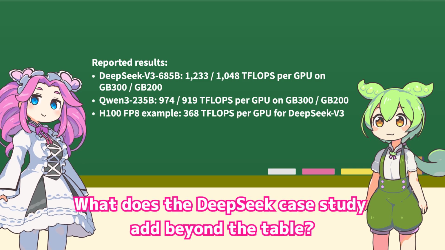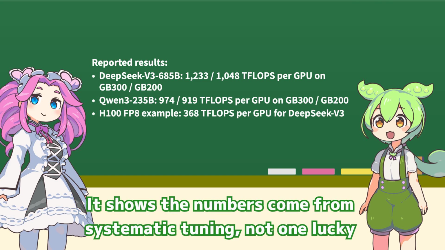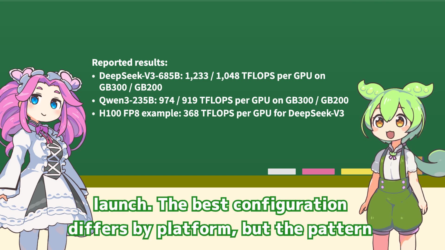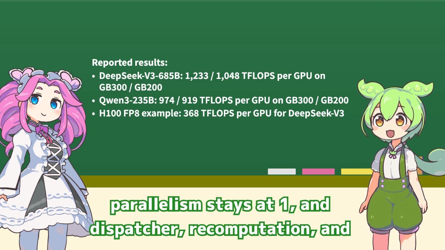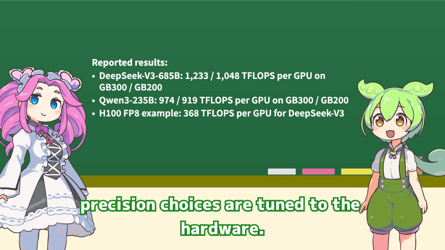What does the DeepSeek case study add beyond the table? It shows the numbers come from systematic tuning, not one lucky launch. The best configuration differs by platform, but the pattern stays consistent. Parallel folding remains in place. Expert tensor parallelism stays at 1. And dispatcher, recomputation, and precision choices are tuned to the hardware.